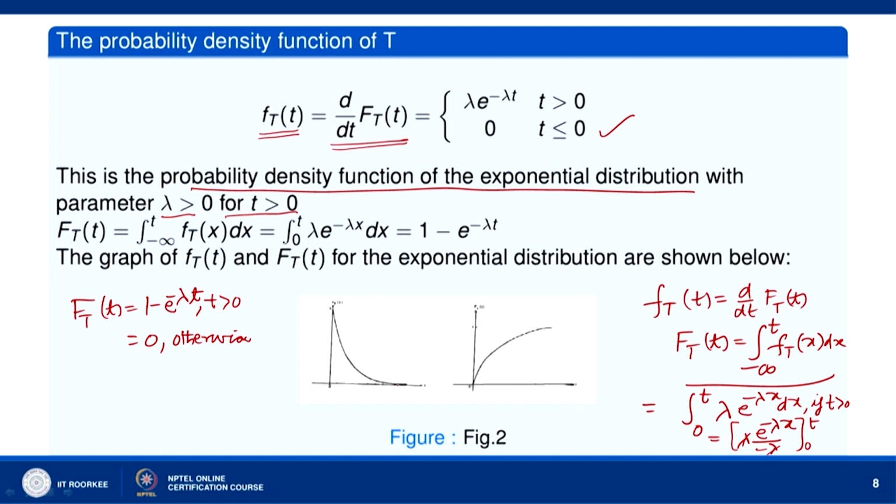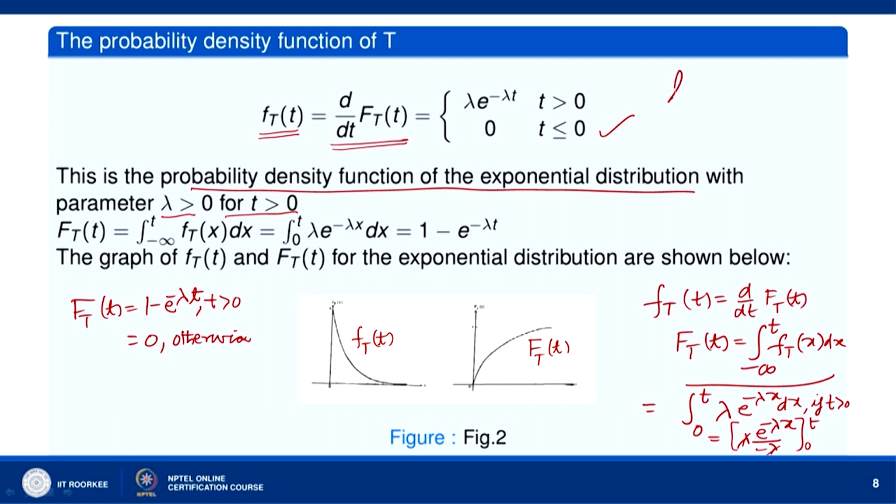Now, here you can see the graph of the density function f_T(t), and this is the graph of the CDF. The density f_T(t) is given by lambda e to the power minus lambda t when t is greater than 0, and 0 when t is less than or equal to 0.